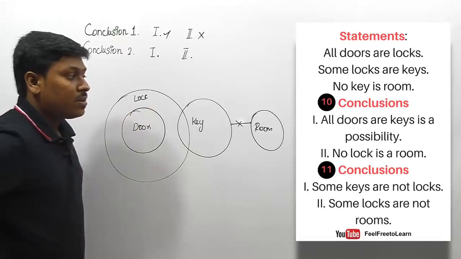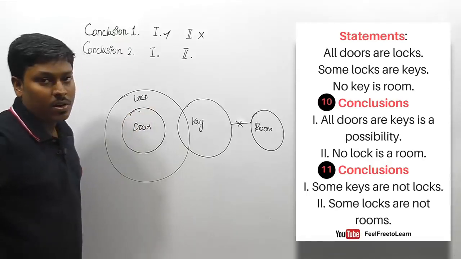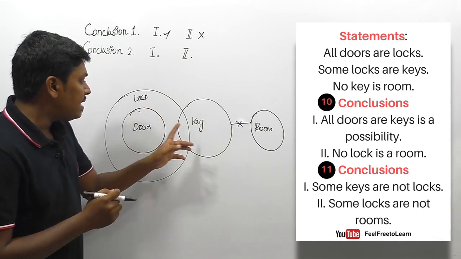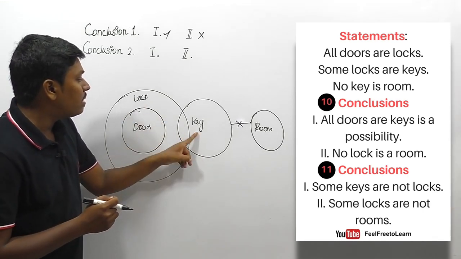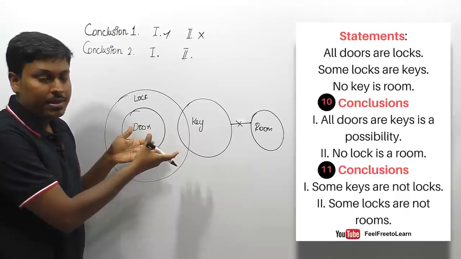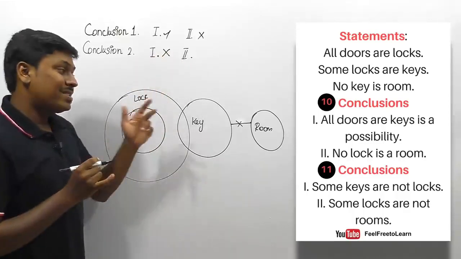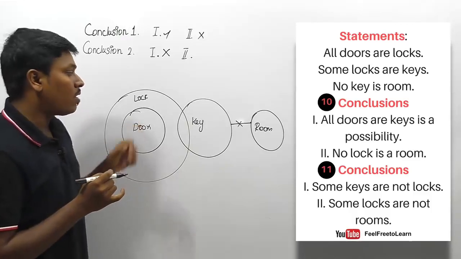Friends, the second set of conclusions. Some keys are not locked. So it is based on the some-not concept, right? Some keys are not locked. Here key and lock, both parameters, are inside a single Venn diagram. If parameters are inside a single Venn diagram, some-not does not follow. So the second conclusion is: some locks are not room.